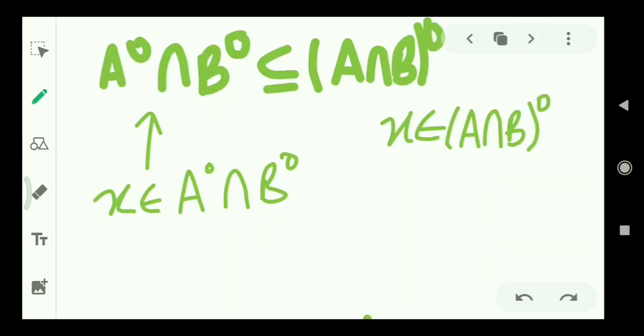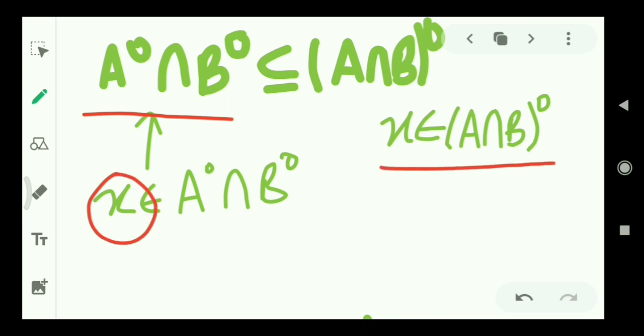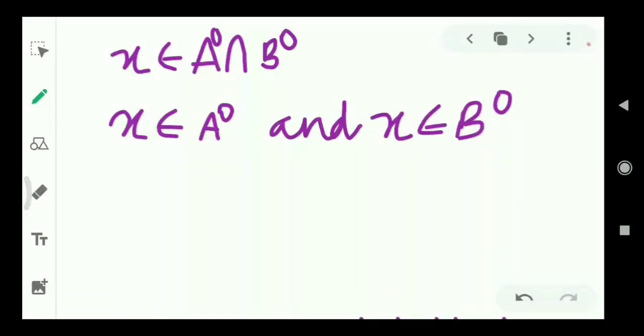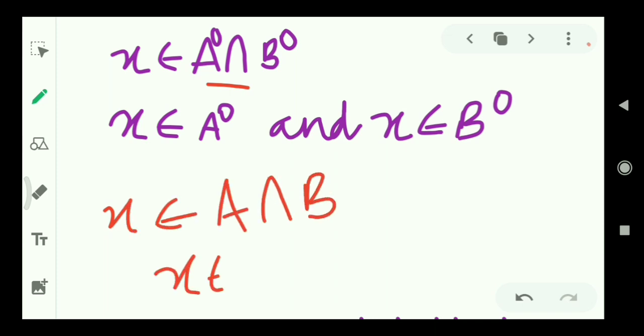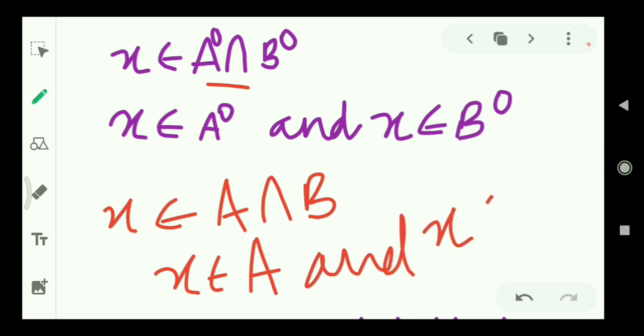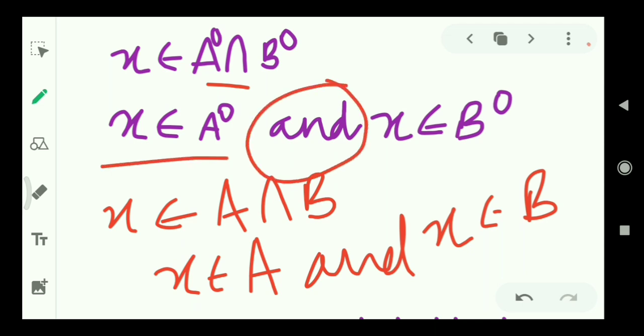The technique we are going to use is we will pick an element x from interior of A intersection interior of B, and we will show that this point x belongs to interior of A intersection B. So x is a point contained in interior of A intersection interior of B. By property of intersection, if a point belongs to A intersection B, then that point is in A as well as in B. So x belongs to interior of A and x belongs to interior of B.